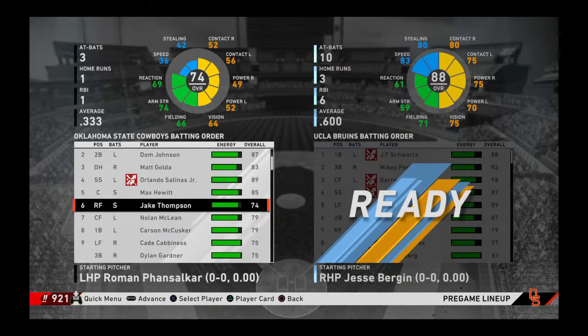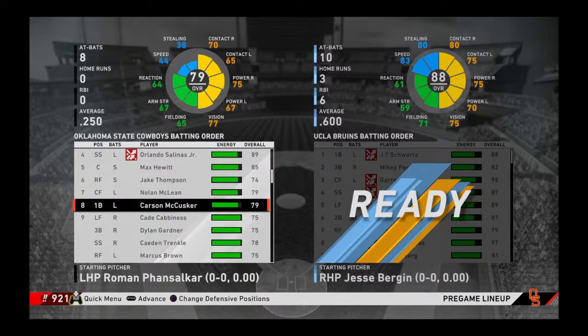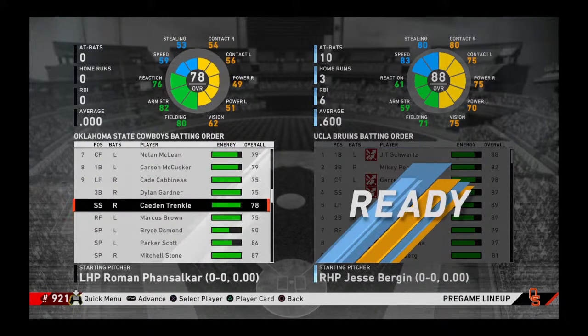Jay Thompson will be batting sixth and playing right field. Nolan Mclean will be batting seventh and in center field, batting eighth, and at first base, Carson McCusker. Actually, correction, it'll be Caden Trinkle, and then Cade Cabness will be batting ninth and left field.